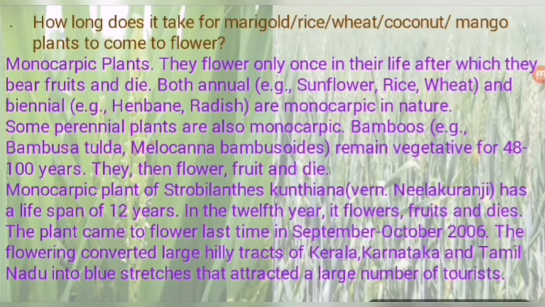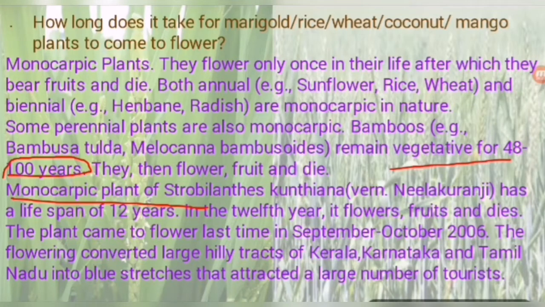So what are the examples of perennial plants? Bamboo. For example, Bambusa tulda and Melocanna bambusoides. These are the scientific names of bamboo. They remain vegetative for 48 to 100 years. Means perennial plants like this may take a 48 to 100 years long period to flower. Means this is a very long period. Then they fruit and die. Means this is the long vegetative period in the bamboo, 48 to 100 years. So this is very important.